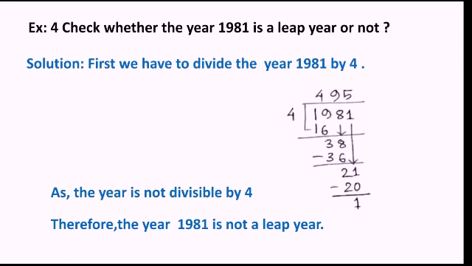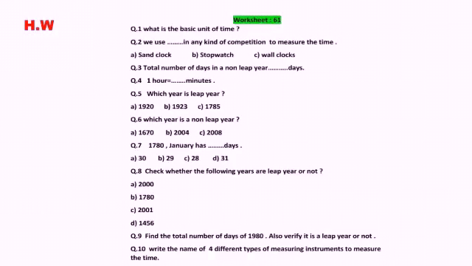So here I have shown you 4 different types of sums, and in these I have shown you how to check whether a year is a leap year or not by showing the division. So you have to do the divisions also. Now this is your homework, worksheet number 61, and there are 10 questions. In question number 8, you have to show the process also, how to check whether a year is a leap year or not. This much only you have to do, and you have to practice it.